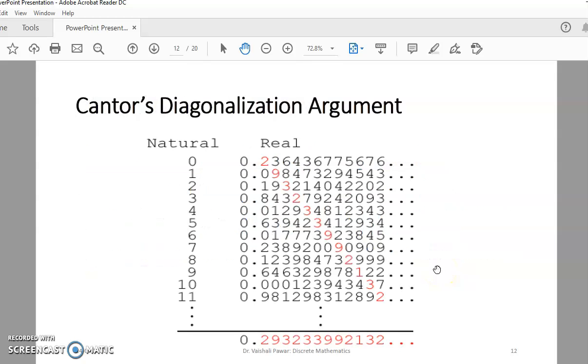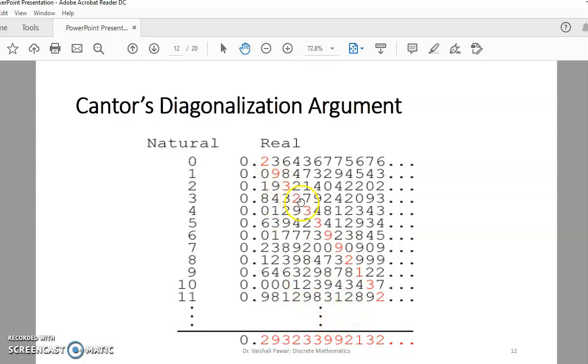Now how is that? This is the example for real numbers. Suppose this is the first real number, 2 3 6 4 3 6 7 7. Likewise, another real number is given that is different from the first, differing in the second digit after the decimal point. Likewise, every digit after the decimal point is going to vary in a diagonal manner.